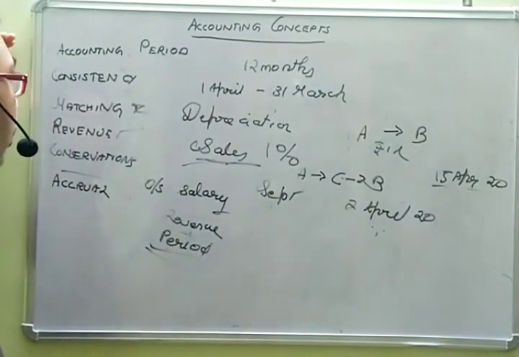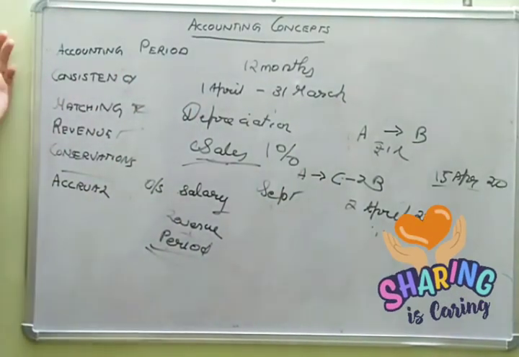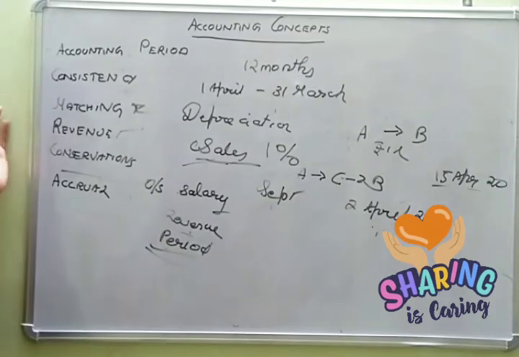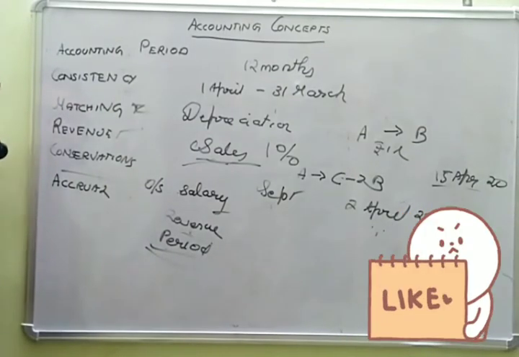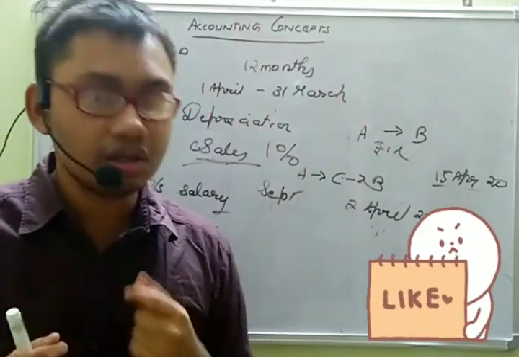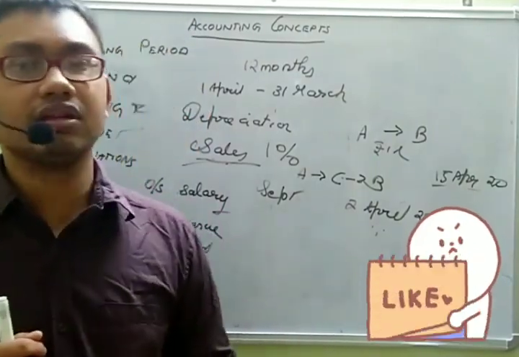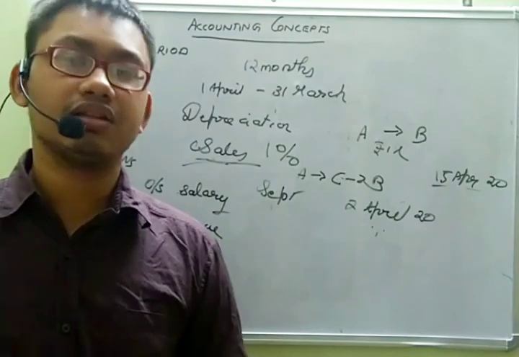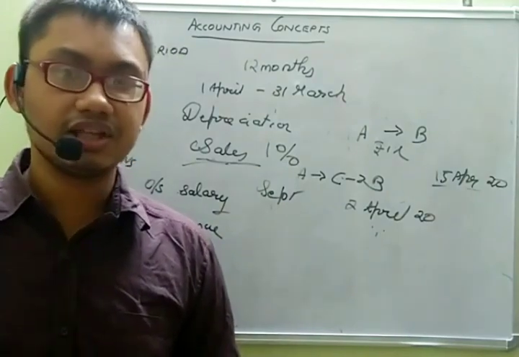So we have learned all these following concepts: the period, consistency, matching, revenue recognition, conservatism, accrual. And we learned the two bases of accounting: cash basis and accrual basis. So this will be it for this lecture. We will again meet in the next lecture. So then, stay safe. Thank you.